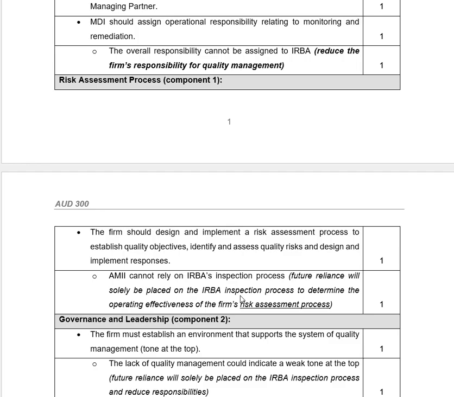So what you see here is that you are saying what the firm should do and what they should not do. What they should do is design and implement the risk assessment process to establish the quality objectives, identify and assess the quality risks, and design the responses. And what they have done by putting reliance on the IRBA inspection, as stated in the background information, is incorrect.